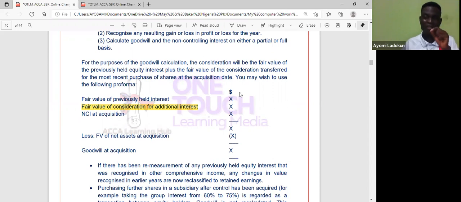The only thing is that I am now obtaining control. If I don't have control, I don't do goodwill initially. Do we do goodwill on an investment in associates? Obviously not. I'm only showing the carrying amount of my investment and share of profit from associates. So what is coming up here is the fair value of consideration for additional interest, which the examiner will always give you. I add it up, go to my NCI and fair value of net assets acquired at acquisition, then I get my goodwill. That's it.